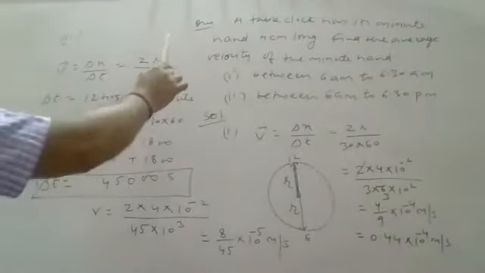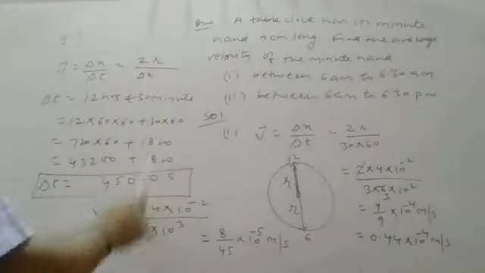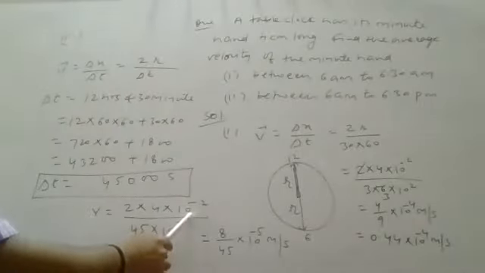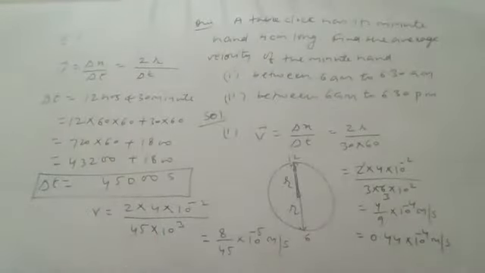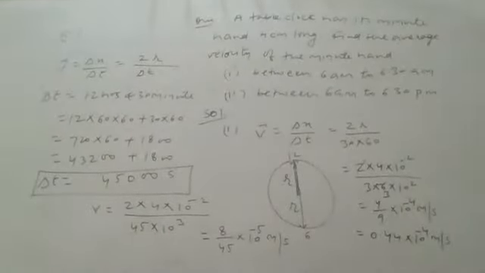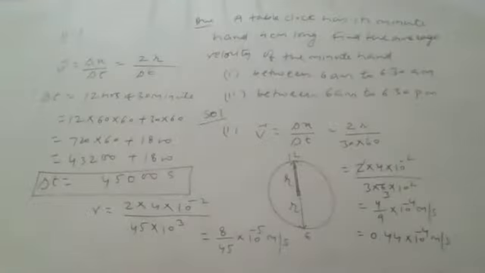And velocity will be 2R by the time interval. Radius is 4 centimeter converted to meter, total time interval in seconds, and you will get your data. This is the average velocity here. I hope this question is clear to all of you. I'm repeating the question again.